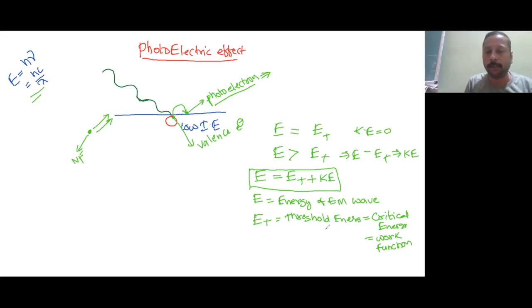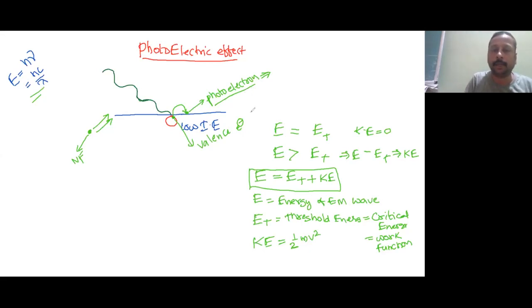If the energy is in joules and calories, then we will be using the threshold energy or critical energy. Now kinetic energy can be written as half mv square. Here people get confused: mass is not given, how can I solve? This is just common sense. Electron is given here.